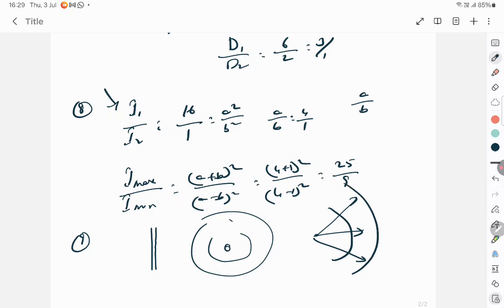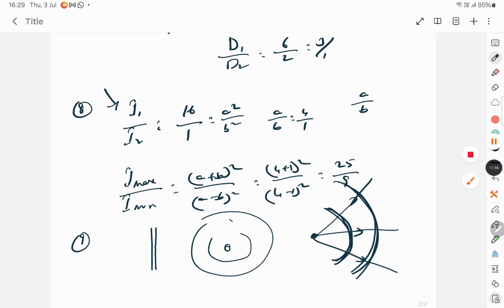It is also spherical wavefronts only. But you can say this to be concave spherical. The wavefront is concave in nature. Can you see? So we can call it spherical also. So let's go to the next question.